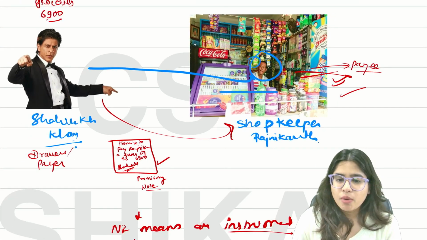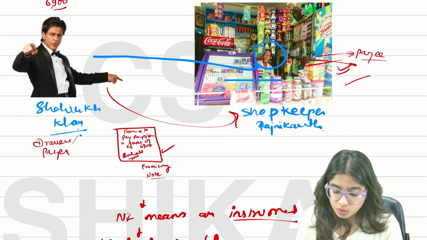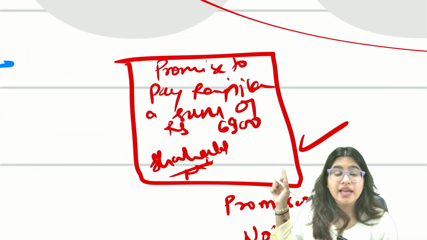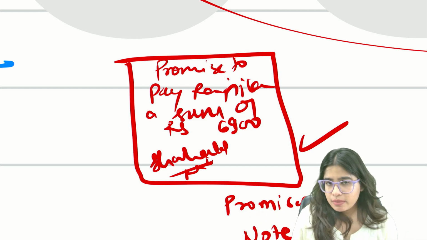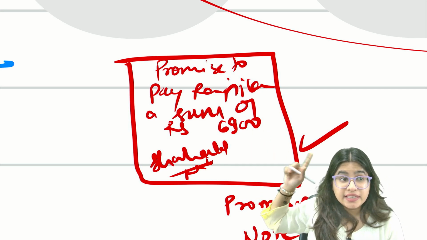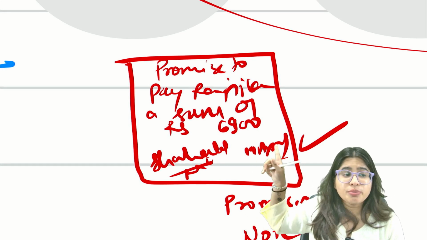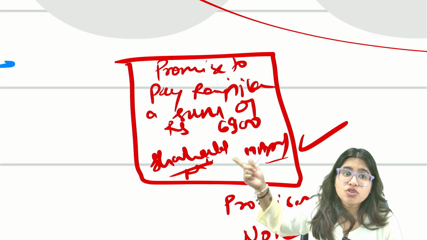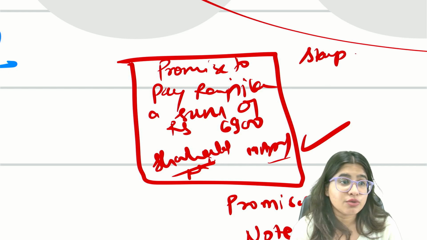Now guys, there is a proper law, the Negotiable Instruments Act, which says that if a person is making a promissory note, for example this, then it has to be stamped and signed, and only then will it be valid. The payee's name should be written here, the amount should be written, and the date should be mentioned, 19th April. The person who is making this document has to sign it, and it has to be on stamp paper, otherwise it will not be valid.